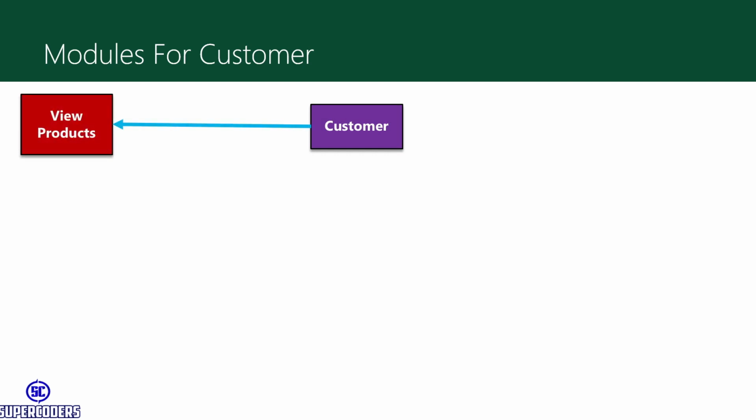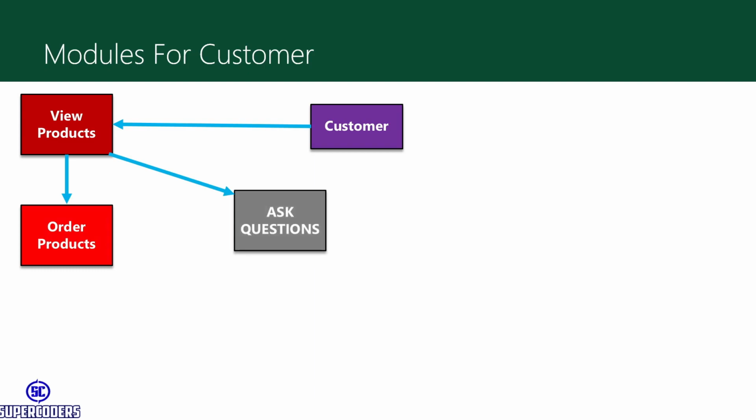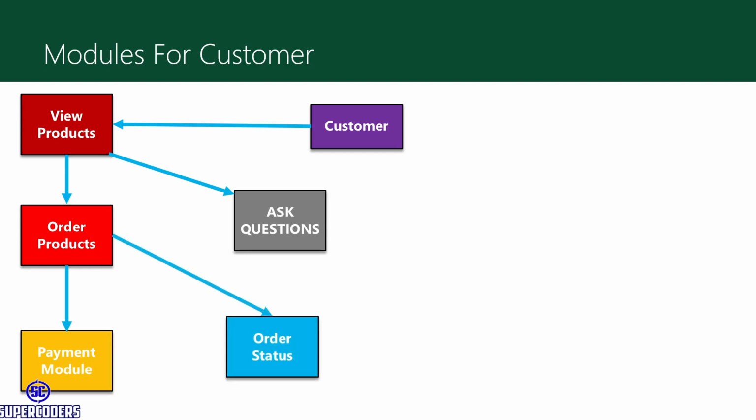Now next is module for customer. So here in customer module, customer can view the products, order the products, and ask questions. Means if the customer sees any product and wants to ask some question, he can also ask the question about products. Then payment module, so process the payment of orders. After that, order status, he can see where the parcel is currently. So he can see the current status of his parcel and order.